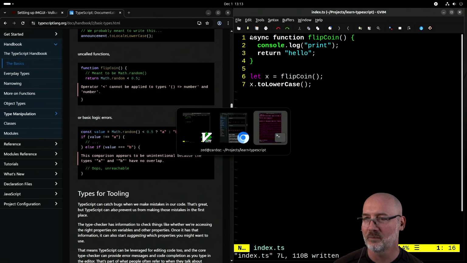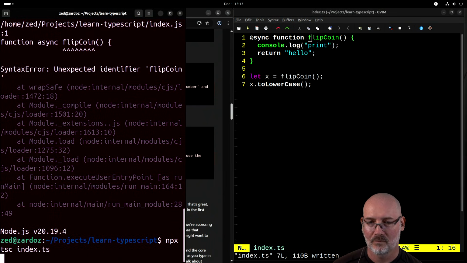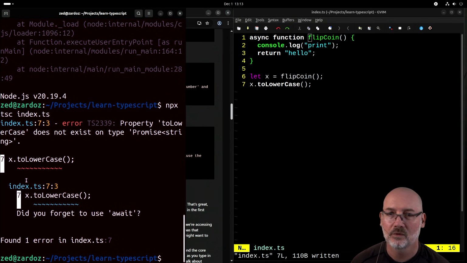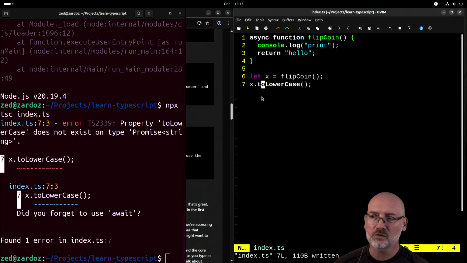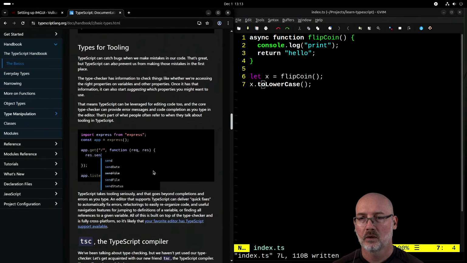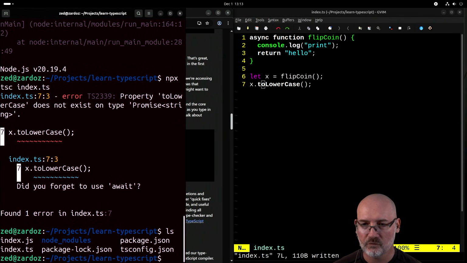Oh man, it shouldn't even let me write that. Okay, cool. Yeah, it catches it. Nice. But honestly, that should just be a hard error in regular JavaScript. I think that alone would probably fix a ton of errors if it just did that. Okay, types for tooling. Also, there were these d.ts files I had to maintain before. Have they gotten rid of that finally?